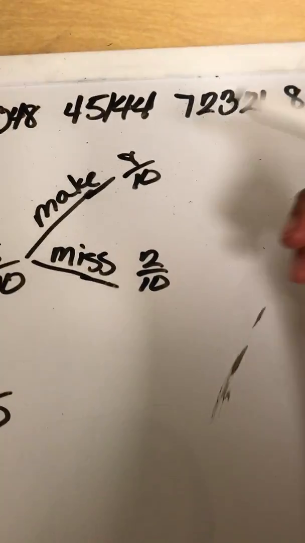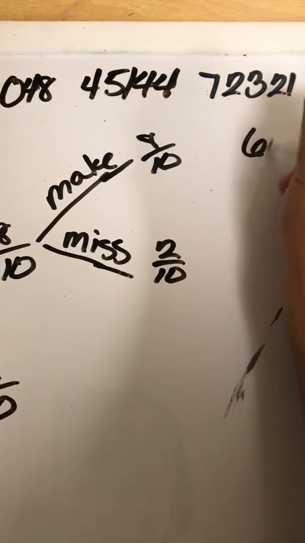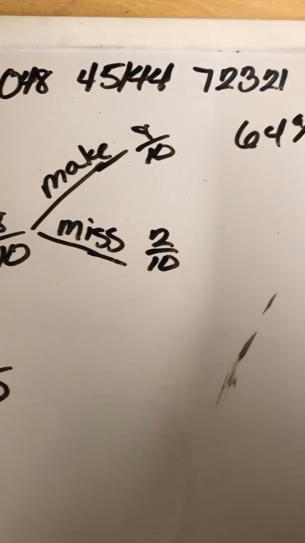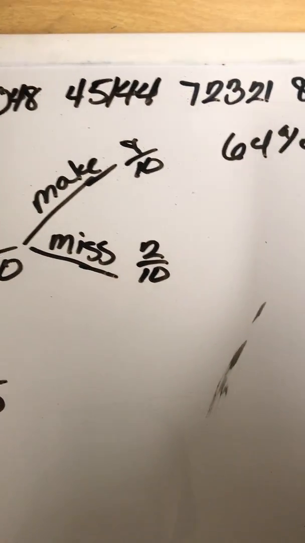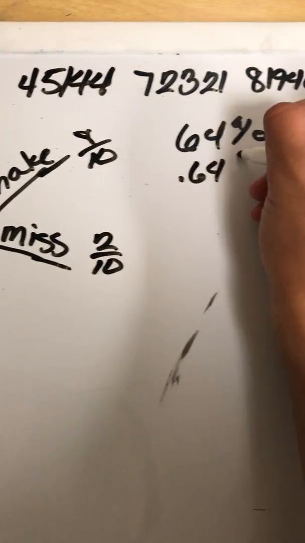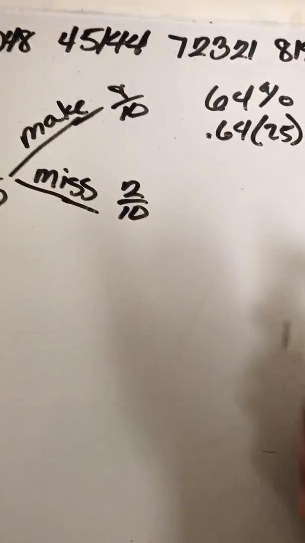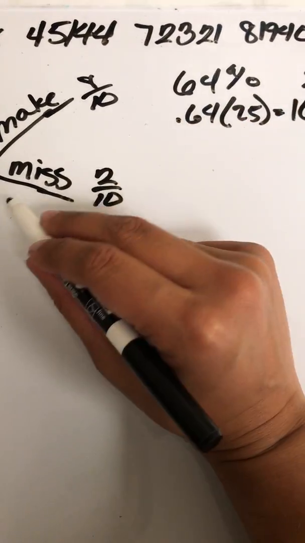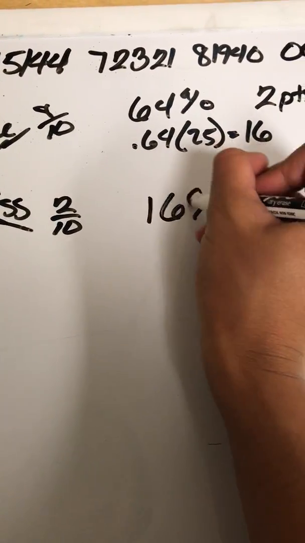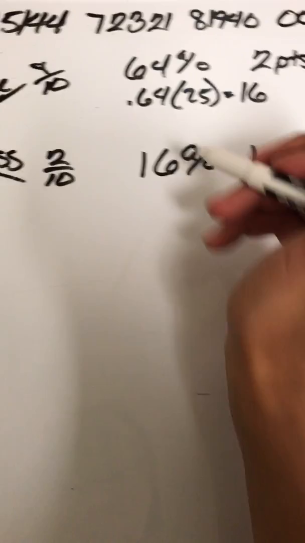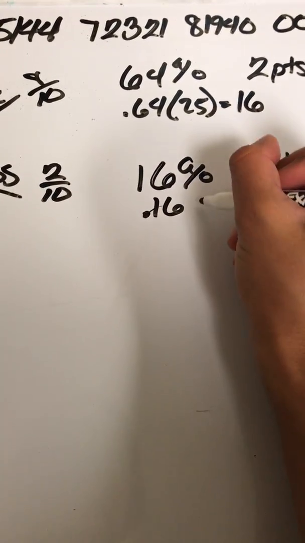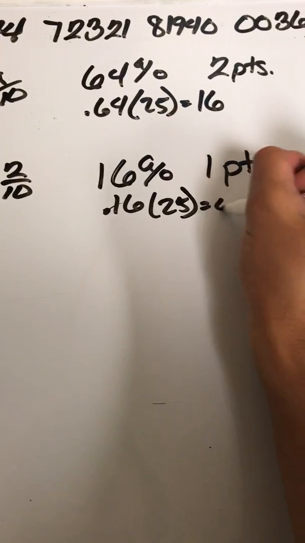So for the first one, it's about 64% that she gets 2 points. If you take 0.64 times 25, that'll equal about 16 shots. Then if she makes the first one and misses the second one, that would be about 16%, for making 1 point, making at least 1 point. That would be 0.16 times 25, and that'll equal 4. So that'd be 4 shots.